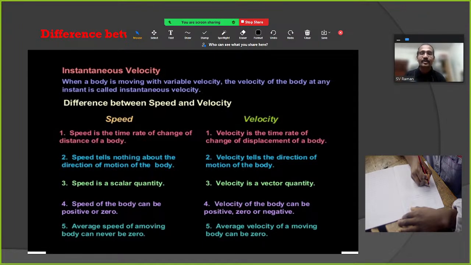Speed is a scalar quantity because it has only magnitude but no direction. Velocity is a vector quantity; there is a direction. Speed of a body can be positive or 0. Velocity of a body can be positive, 0 or negative. So the average speed of a moving body can never be 0, but the average velocity of a moving body can be 0.